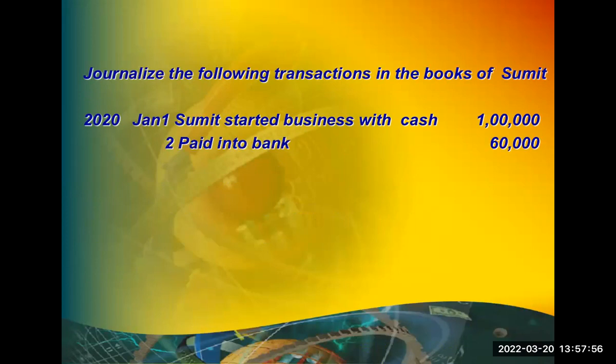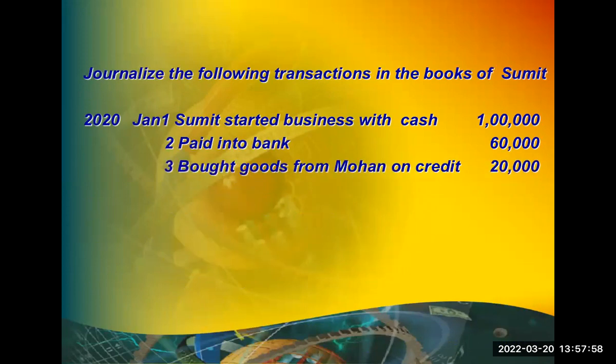Okay, right. So paid into bank is done. Bought goods from Mohan on credit for 20,000 rupees. So what's the entry? Mohan is an example for personal account. Goods is which account? Real account. So what's the entry? Real account says debit what comes in. What is coming in? So goods account debit. Credit the giver. Who is giving? Mohan is giving. So to Mohan account.